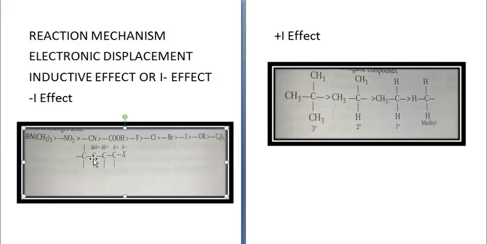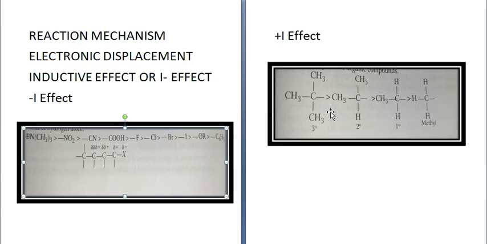Now, see plus I effect. In plus I effect, when an electron releasing group, or a group which is less electronegative than the hydrogen atom, is attached to the carbon chain, then they acquire a slight positive charge and show plus I effect. These groups increase the basicity of the organic compound. Minus I effect will increase the acidity. Plus I effect will increase the basicity.